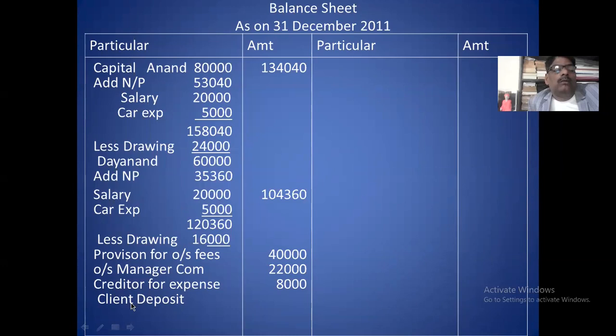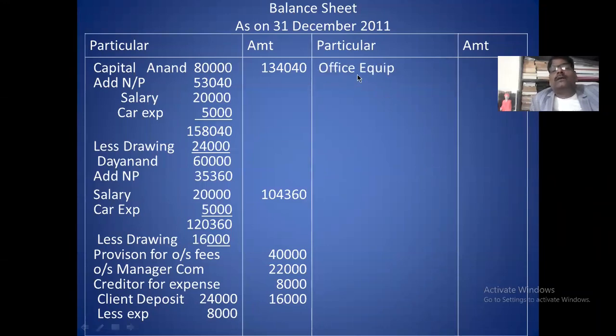In the liability side, one more is there, that is the deposit. Client deposit, we take in the inner column. 24,000 client deposit. From that you deduct expense. Expense is 8,000. This is the expense relating to the client. 24,000 is the deposit, 8,000 is the expense you deduct. So deposit balance of the client is 16,000. Clear? Then go to asset side.